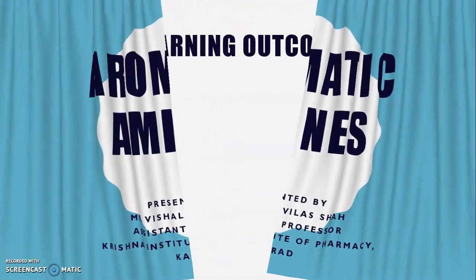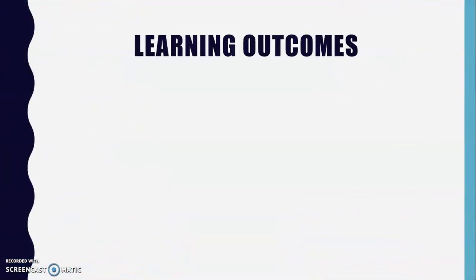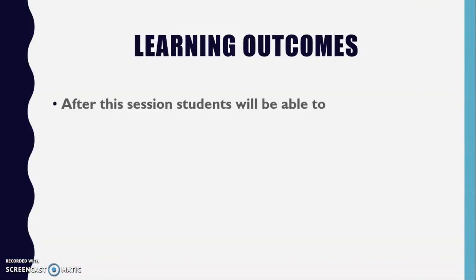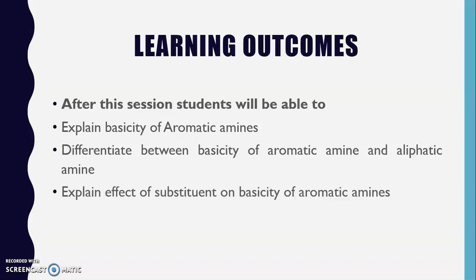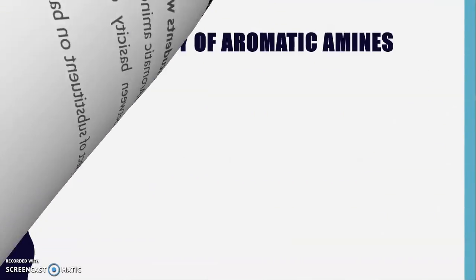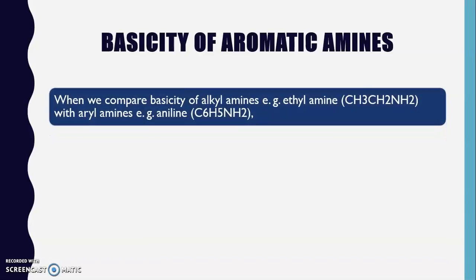Before starting with this part, we will discuss the learning outcomes of this session. After this session, students will be able to explain the basicity of aromatic amines, differentiate between the basicity of aromatic amines and aliphatic amines, and explain the effect of substituents on the basicity of aromatic amines. Now we will start with the basicity of aromatic amines.